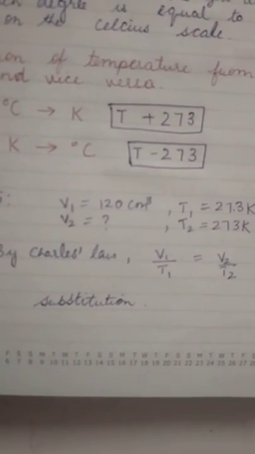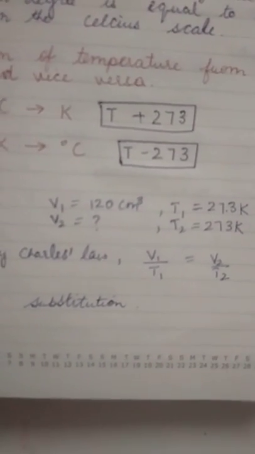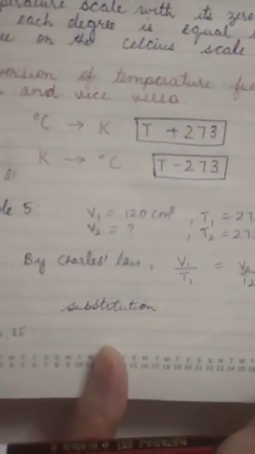Because if it is given in degree Celsius, you have to give the answer in degree Celsius. If it is Kelvin, then it is fine. So in this numerical, there is only simple substitution, nothing else.